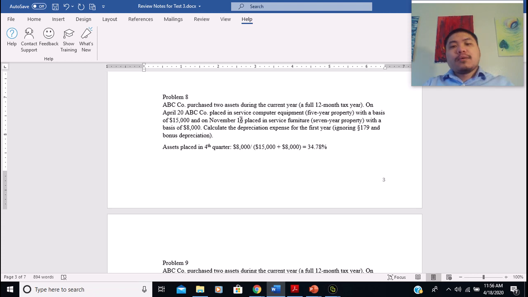That's 34.78%. So now we know that the amount of assets placed in the fourth quarter is less than 40% of the total amount of assets placed in service during the year. That's why we're going to use the half-year convention.